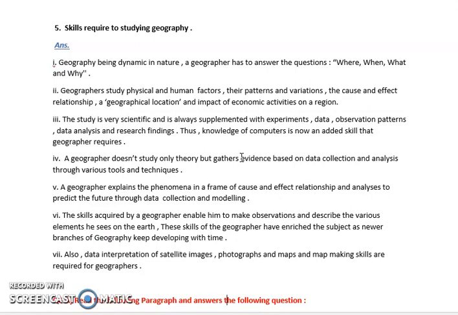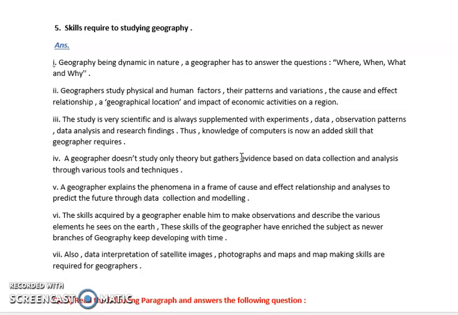Next is skills required to study geography. Geography is first of all very dynamic in nature. It always keeps on changing. You cannot say that once it is summer now, it will be summer for the whole year. Even in a single day you can see variations. In the morning you feel very normal, then in the afternoon you feel it's very hot, then again in the evening the temperature drops. This is how the changes occur.